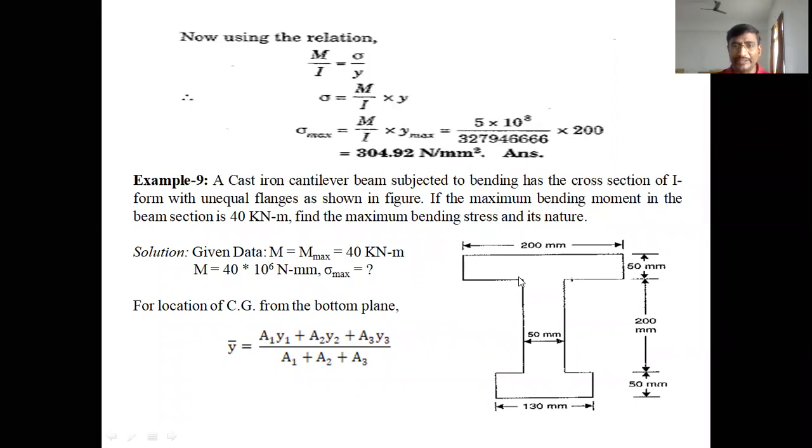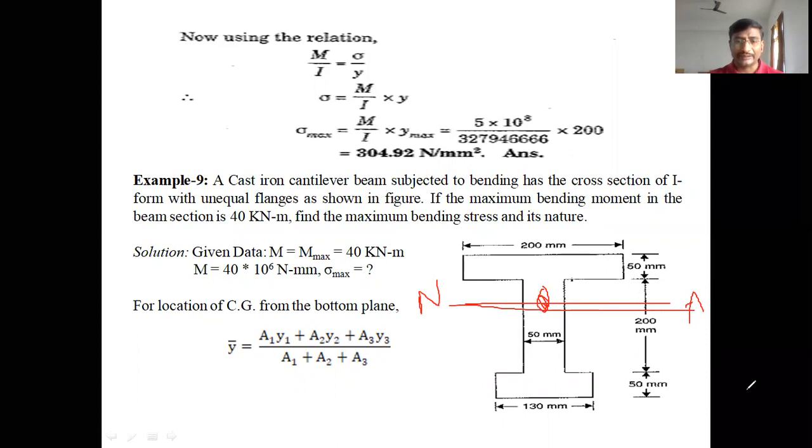So the major aim of this section is to locate the center of gravity. In a symmetric section, the centroid is always at the center of the section. But we cannot say that the center of gravity is at the center in this case. The center of gravity must be nearer to the 200 mm flange. The axis passing through the center of gravity is called the neutral axis or central axis. So first of all, locate the center of gravity.